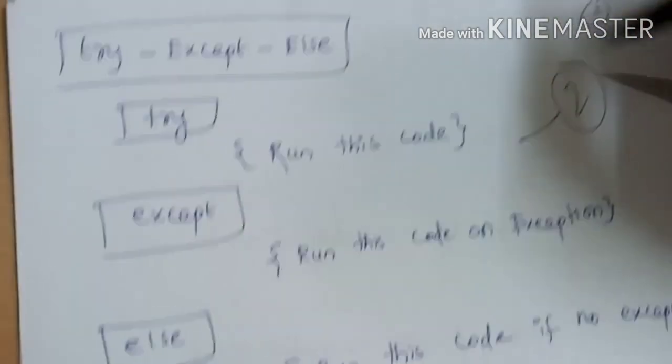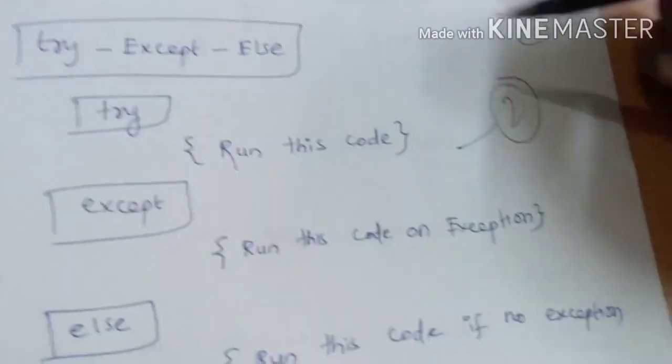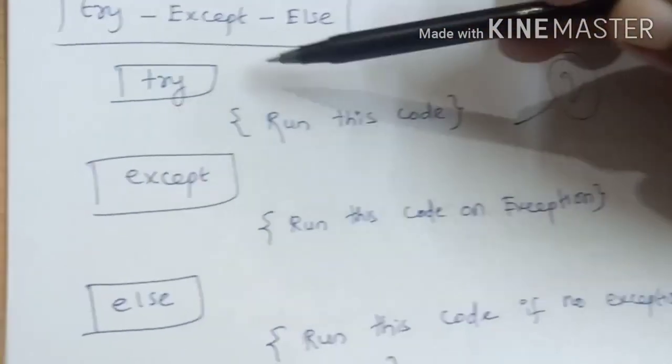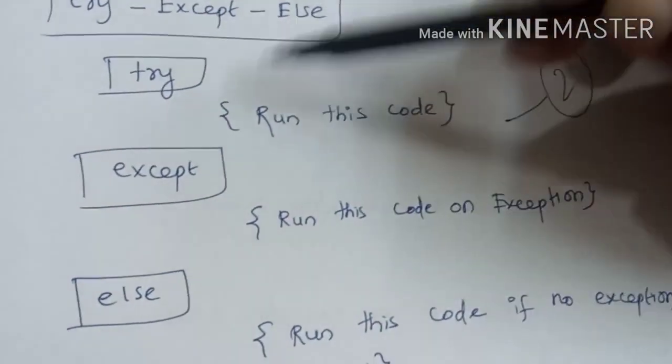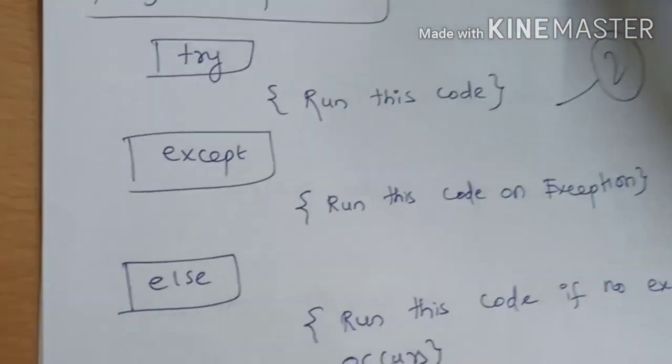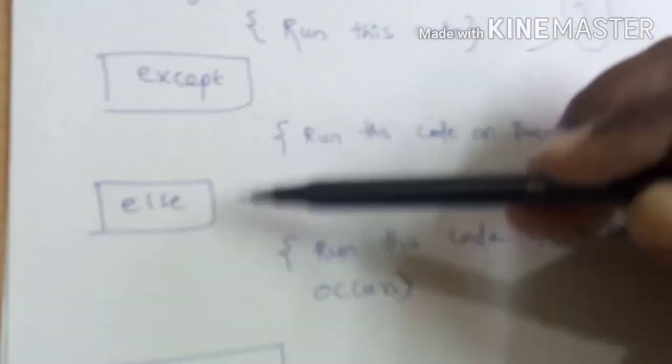This is the second version, the try except else block. So you have a try. Again here also, we have code which we suspect may cause an error. Then we have except to run the code on exception, and we may also have another keyword called else: run this code if the exception doesn't occur. So in the try block we write the code which may create an exception. In the except block we write the code to handle that exception. What code do you want to write in else? You want to write the code to run if the exception doesn't happen.